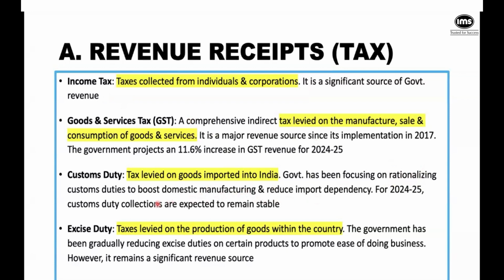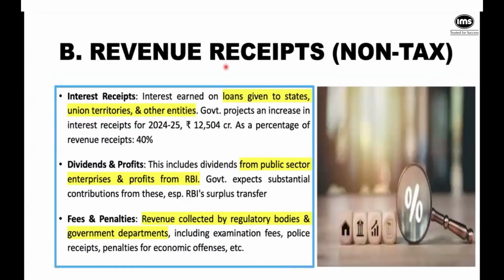Then, of course, you have excise duties, which are levied on the production of goods within the country, right? And then again, we've been rather generous. We want to bring in these big chunky MNCs to come to India and do their manufacturing out here. And so despite reducing, it has been a significant source of revenue for the government. Then, of course, we have non-tax revenue receipts, which basically will be the interest receipts, right?